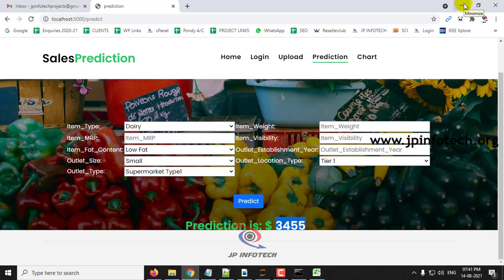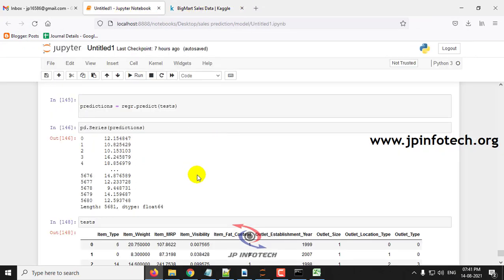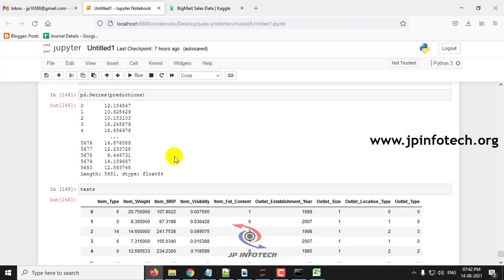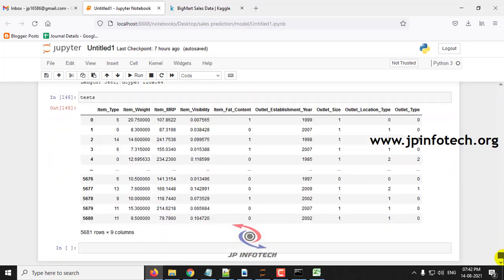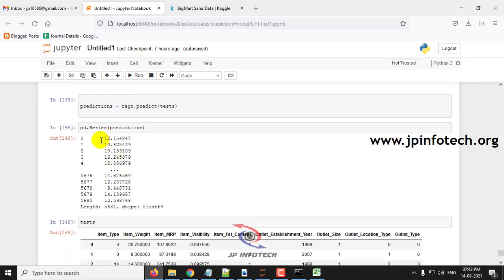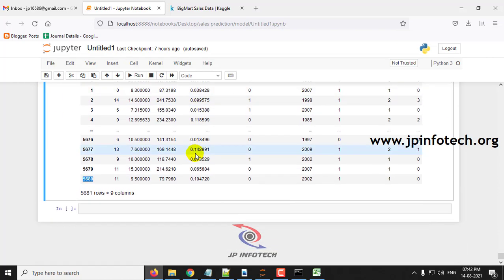As I said initially, you can also check the values that are available for the test data. For that you can go to the Jupyter notebook and load the file. You can see it is available in the model folder. At the end you can see the results for the test data, which consists of around 5680 dataset records, and you can see the result for all of these here.